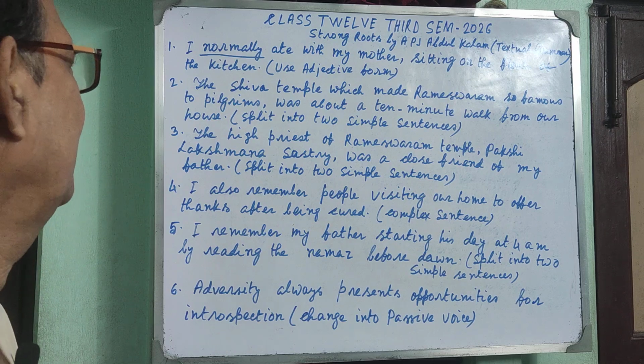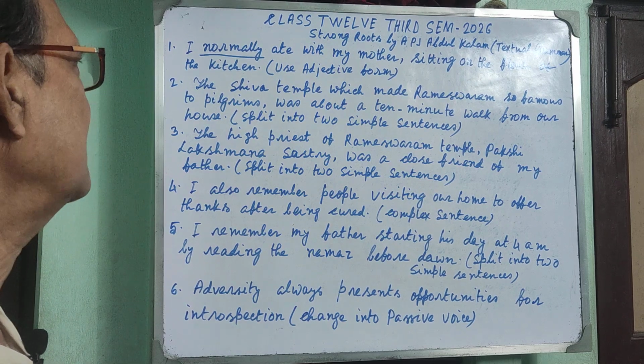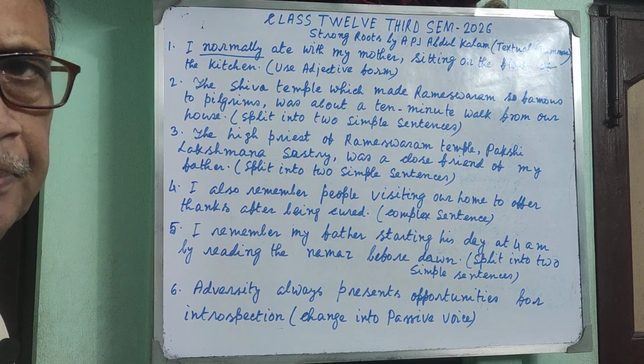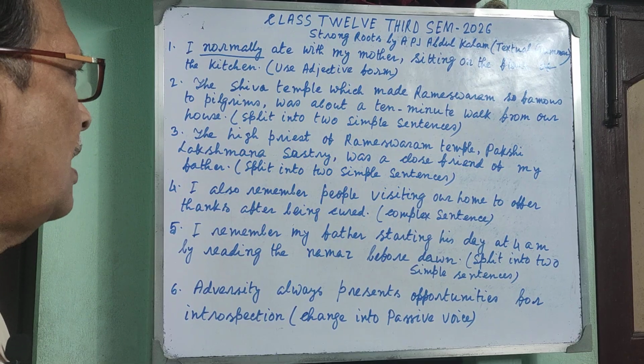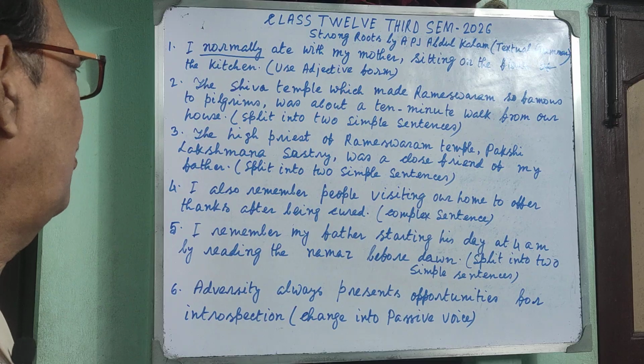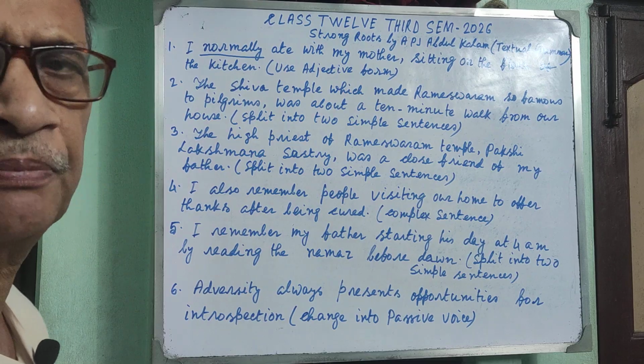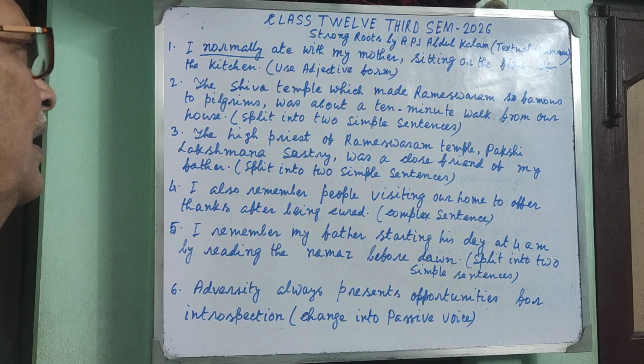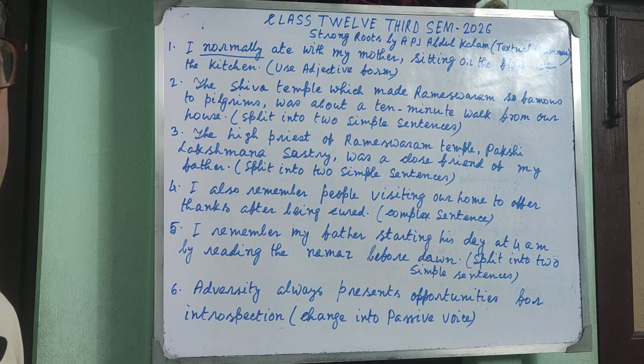Next item, number 2. The Shiva temple which made Rameswaram so famous to pilgrims was about a 10-minute walk from our house. Split into 2 simple sentences. So you will have to split the sentence into 2 simple sentences.